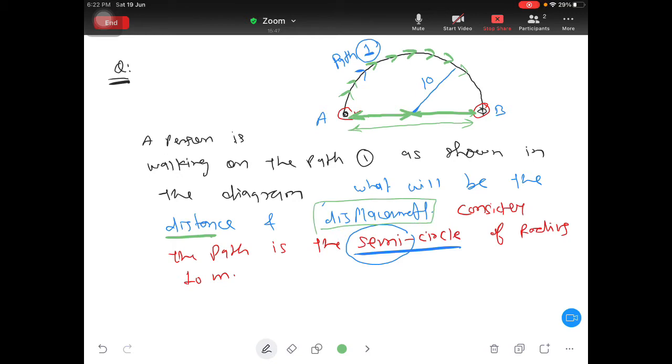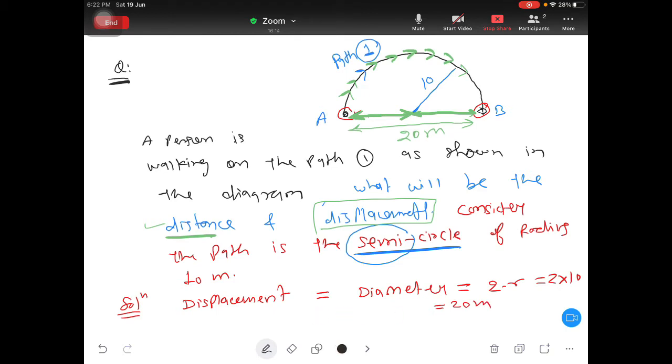Displacement is 20 meter. First I will write the solution. Displacement is nothing but the diameter, and diameter is 2 into r, that is 2 into 10, that is 20 meter.